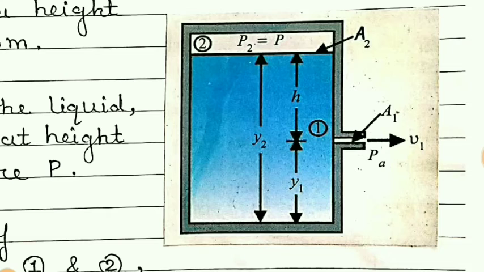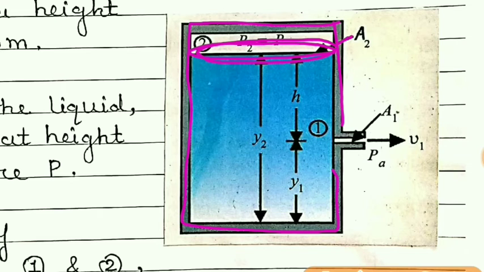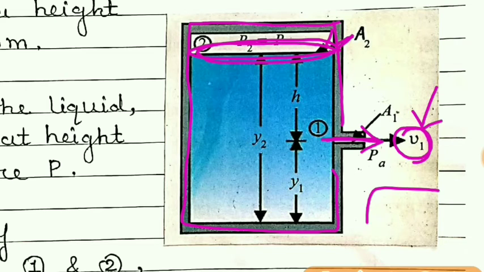So here you can see in the figure, there is a tank or a container. This is the cross section area of the open end of the container, and here a small hole is created. So the fluid which is coming out from this hole, its velocity is equal to root of 2gh, that we have to show.